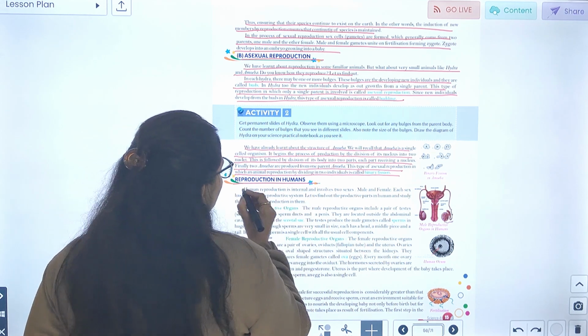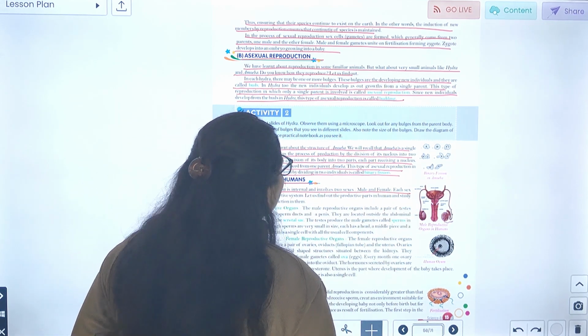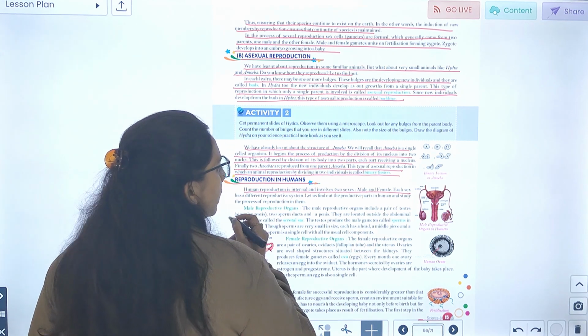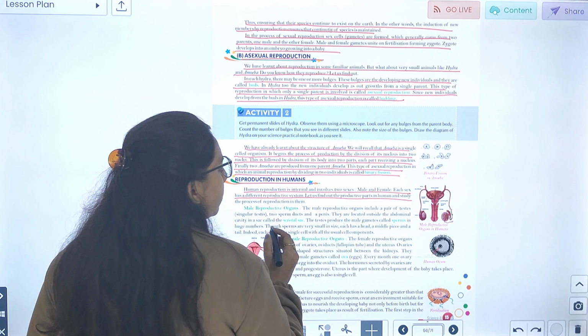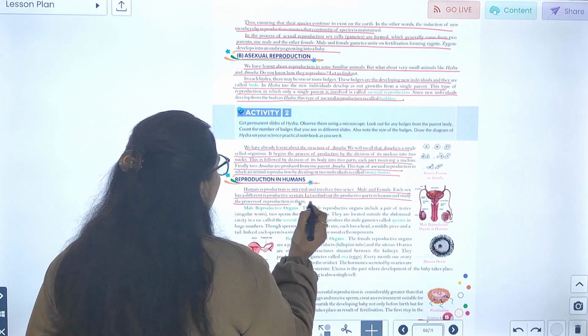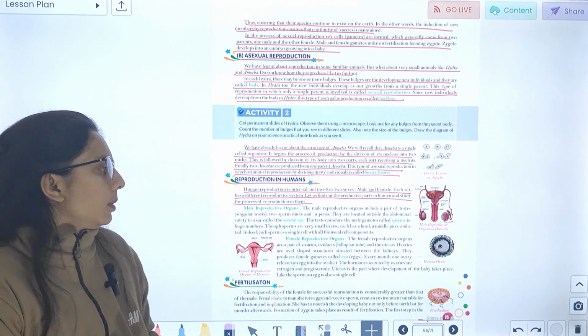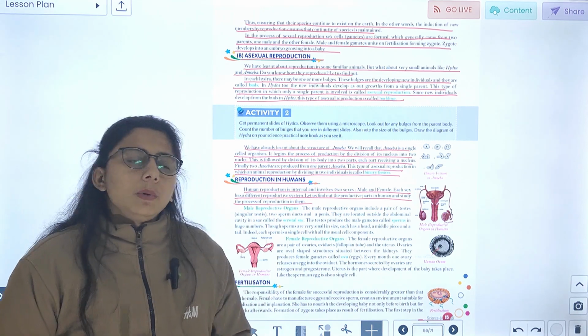Now, reproduction in human beings. Human reproduction is internal and involves two sexes, male and female. Each sex has a different reproductive system. Let's find out the reproductive parts in humans and study the process of reproduction in them. ठीक है, दो सेक्स होते हैं, तो फीमेल और मेल.